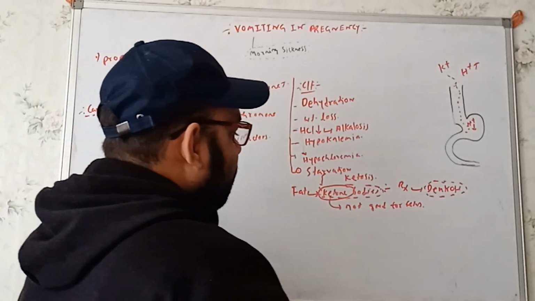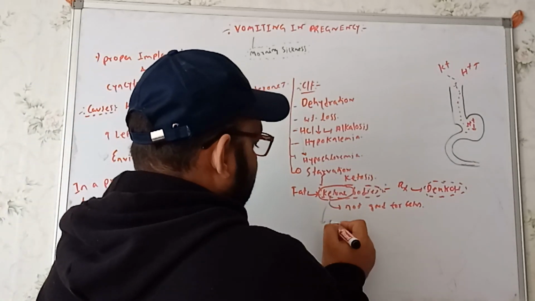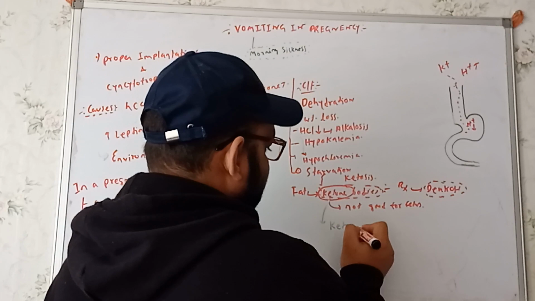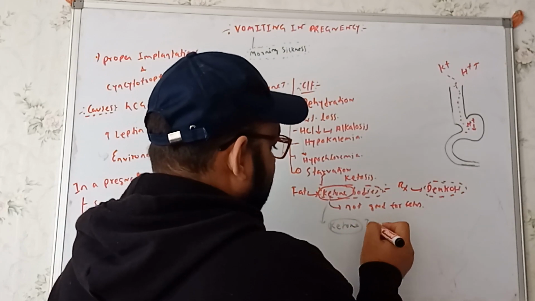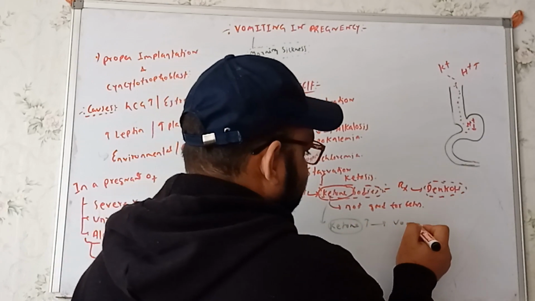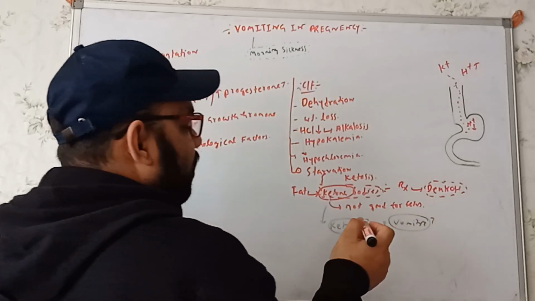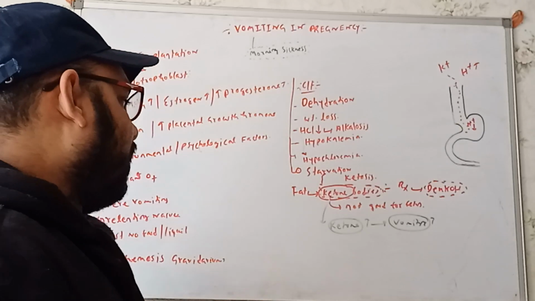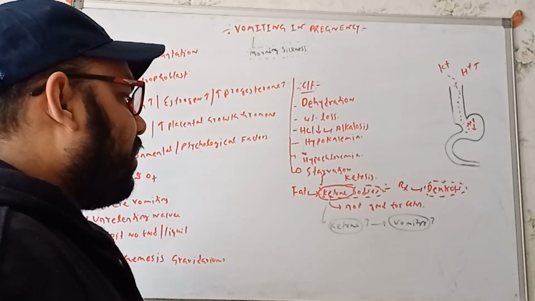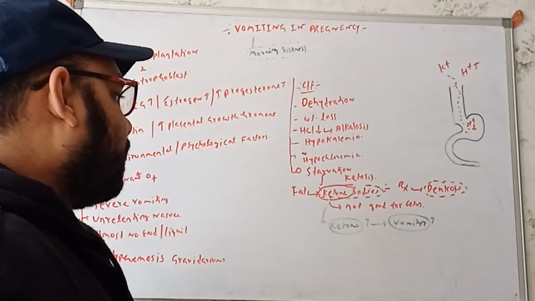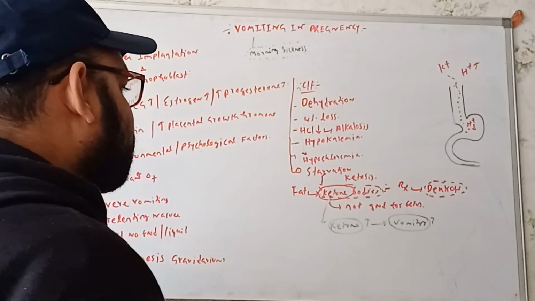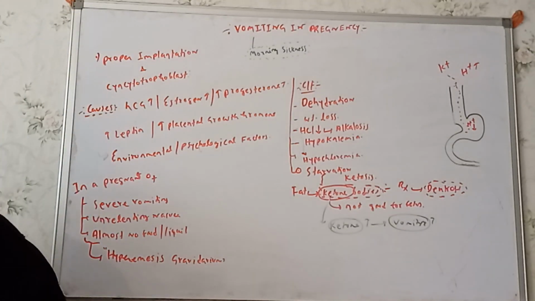Because the more ketone bodies there are, the more vomiting they will cause. This is the cycle. And more vomiting will stimulate the body to form a greater amount of ketone bodies. That's the most important thing over here, right? So these are the clinical features we'll get in terms of the vomiting.